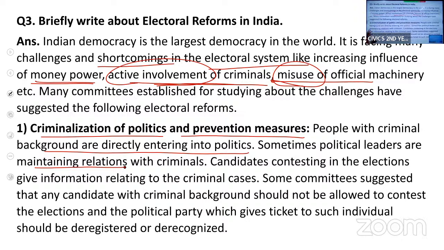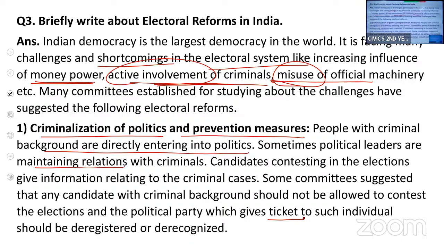So the preventive measure is that you should not give tickets to any such criminal. The political parties should not give tickets to the criminals. If these criminals are allowed to contest, then it will be a threat to our democracy.